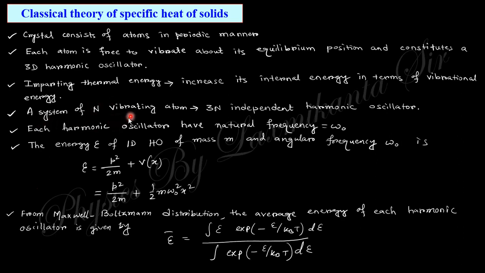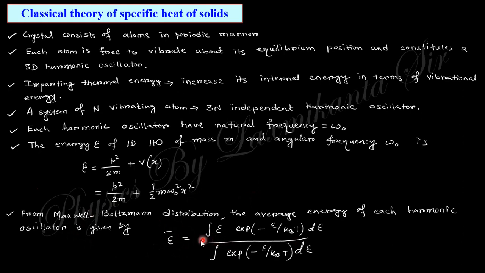A system of N vibrating atoms is 3N independent harmonic oscillators, and each harmonic oscillator has the natural frequency omega naught. The energy of a 1D harmonic oscillator of mass m and angular frequency omega naught is p square by 2m plus the potential energy, half m omega naught square x square. From Maxwell-Boltzmann's distribution, the average energy of each harmonic oscillator is given by